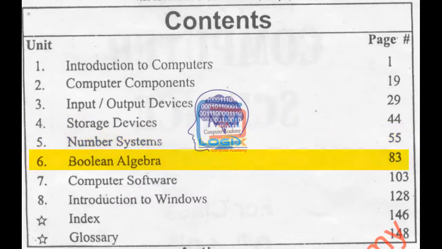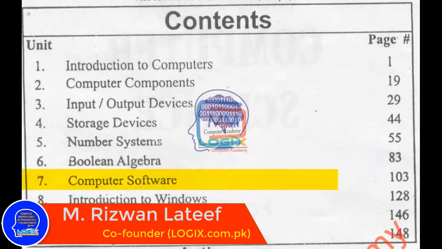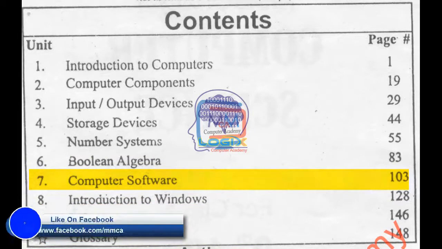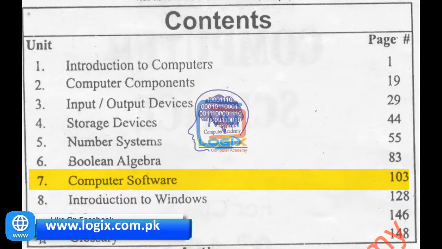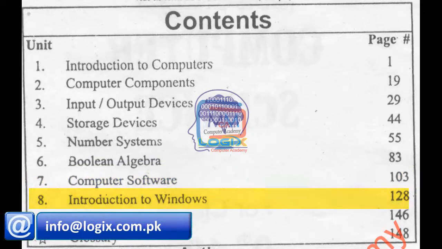The sixth unit is also about numbers, and these are the Boolean algebraic numbers. And then the seventh unit is computer software. Basically, the computer software in this unit is Microsoft DOS, which is an operating system, and in this unit we will learn how the computer works and why some type of operating system is necessary. And the last unit is about Microsoft Windows.